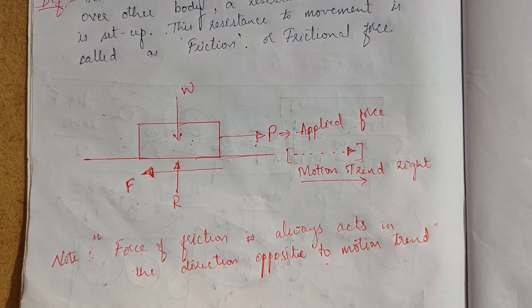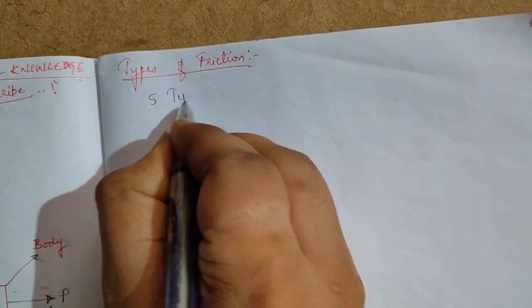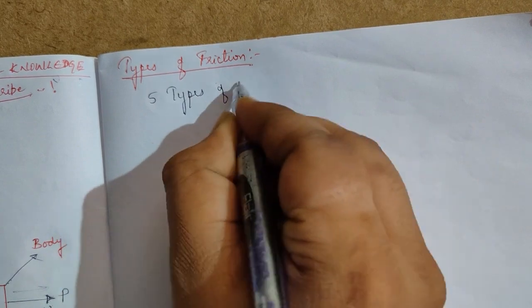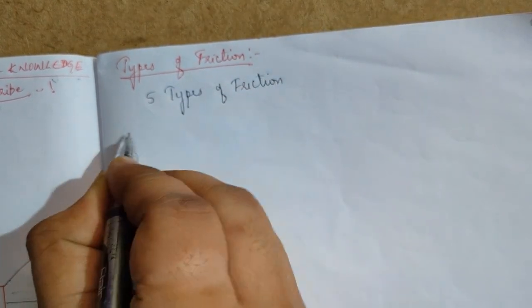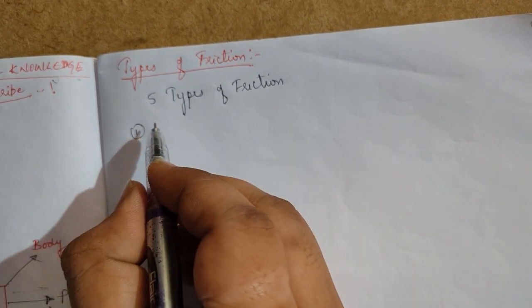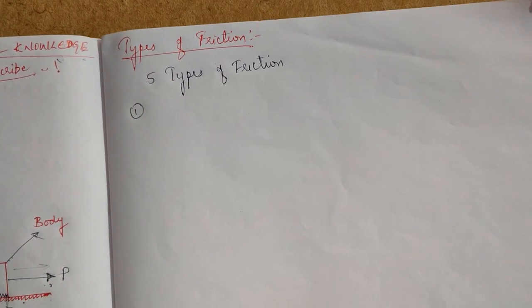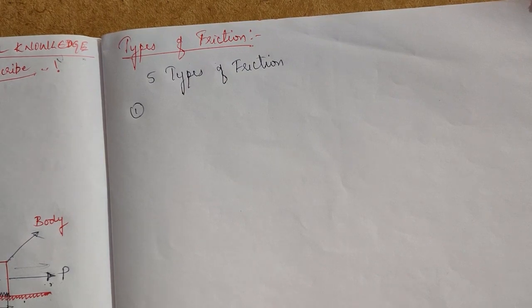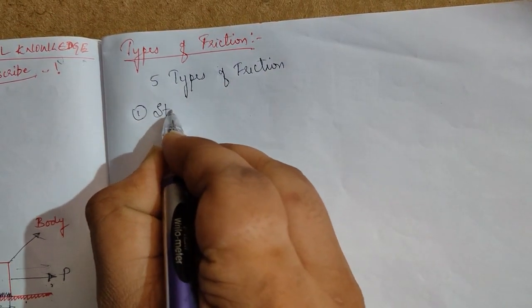Now we will see the types of friction. What are the types of friction? There are mainly five types of friction. Now we will see one by one. First, I'll just note down the names of the types of friction, so that we can discuss in detail.